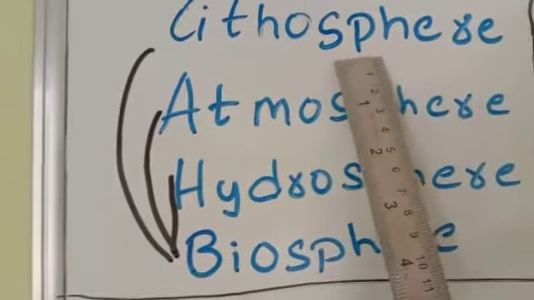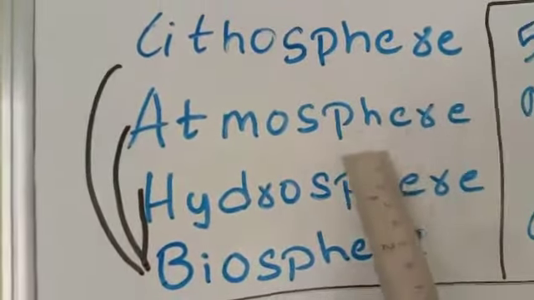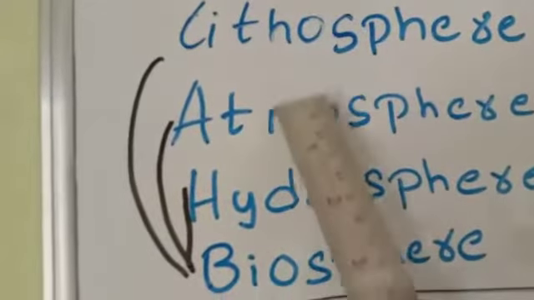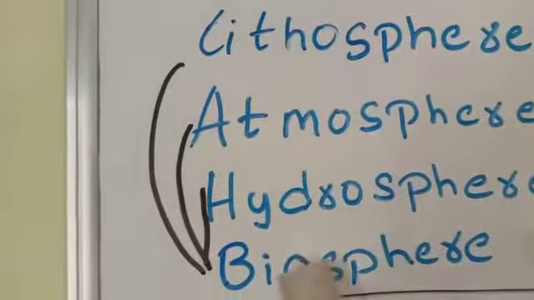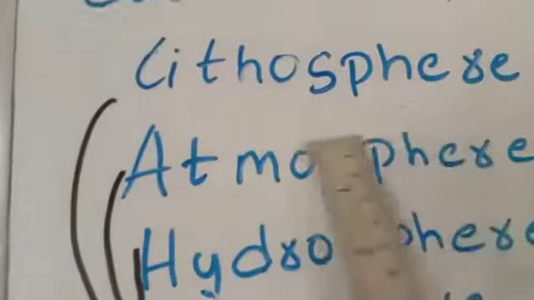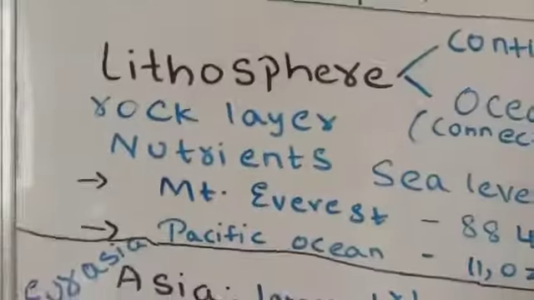So the four major domains of the earth are lithosphere, atmosphere, hydrosphere and biosphere. Litho means stone, atmo means vapor, hydro means water, bio means life. So these are all what we have. Now first we will discuss the first domain, that is the lithosphere.